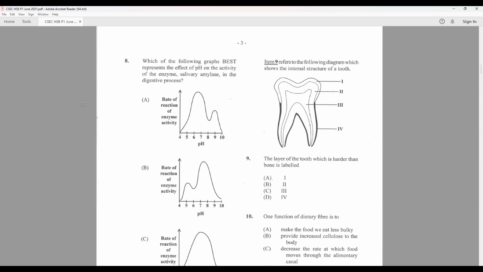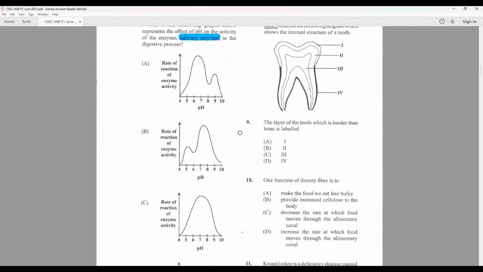Question 8. Which of the following graph best represents the effect of pH on the activity of the enzyme salivary amylase in the digestive process? Salivary amylase is the enzyme found in saliva in the mouth. It breaks down starch.